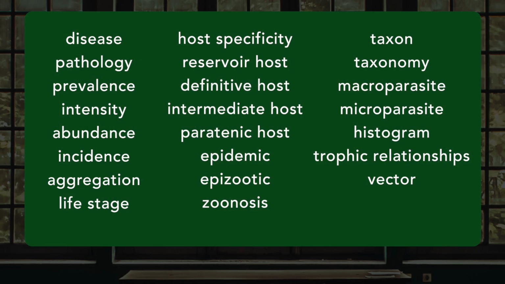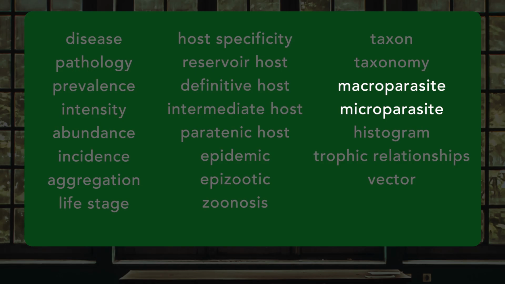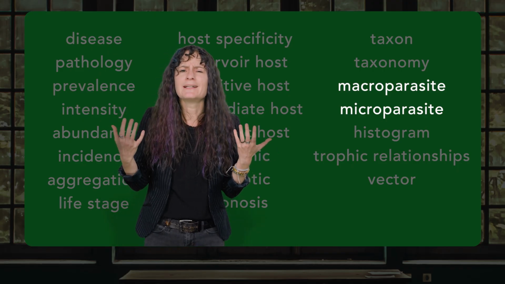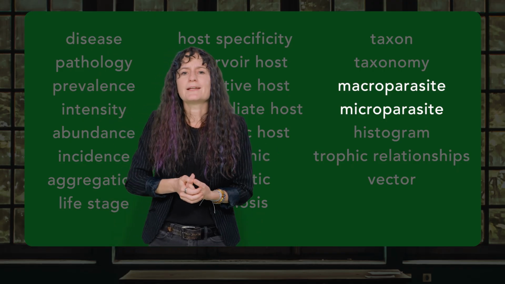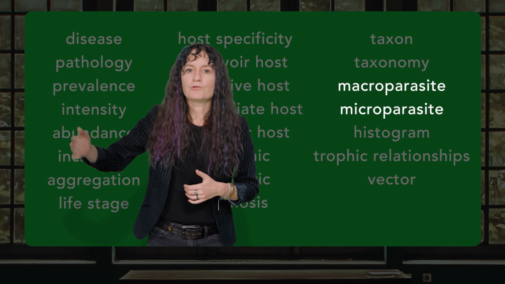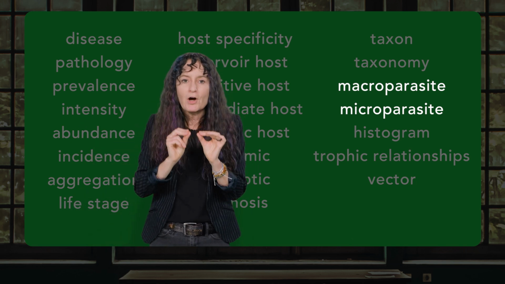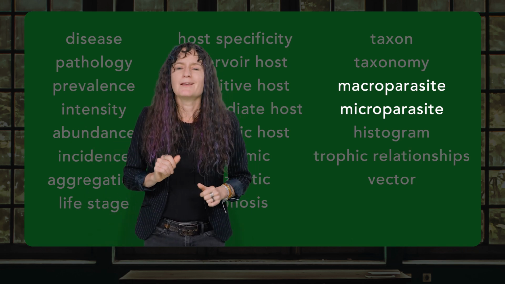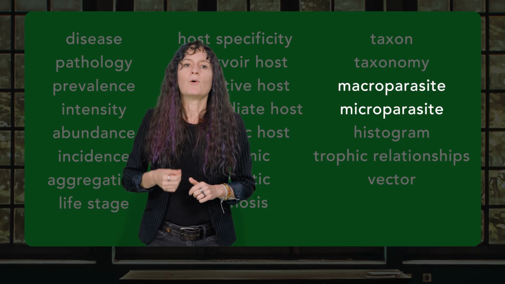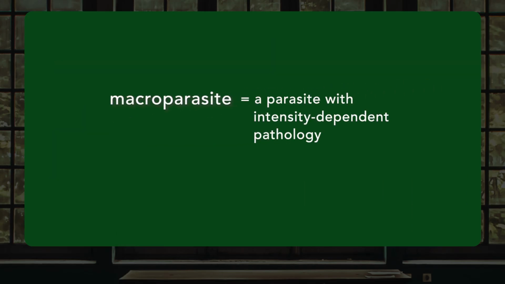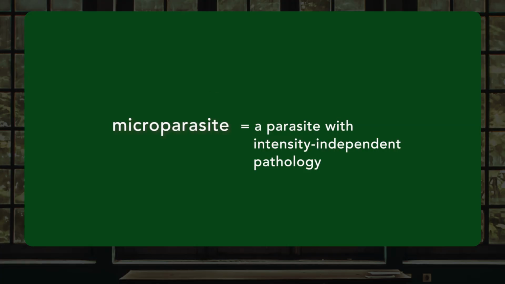As you are building your glossary, you read in the paper by Kevin Lafferty and colleagues about the difference between microparasites and macroparasites. Now, when you first started reading, maybe you imagined that macroparasites would be big parasites like worms and arthropods, and microparasites would be small parasites like viruses and bacteria. But the definition is actually a little bit more nuanced than that. A macroparasite is a parasite with intensity-dependent pathology. And a microparasite is a parasite with intensity-independent pathology.